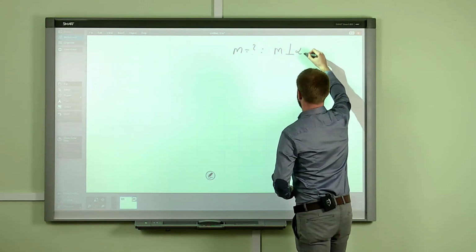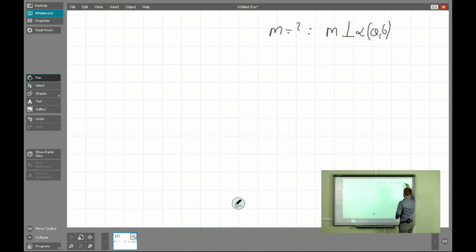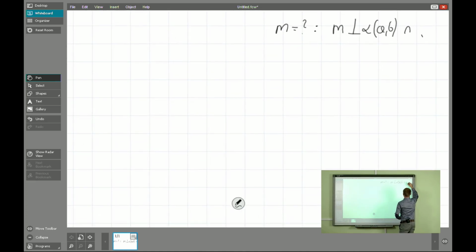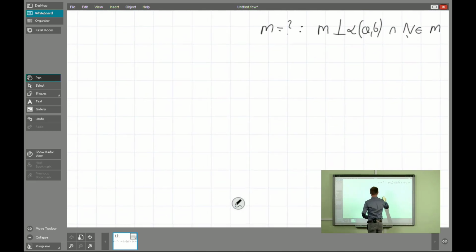I don't know, let's say it will be given by two lines AB, any lines, and also, as another condition, the point M will belong to our line under consideration. It means to line M.